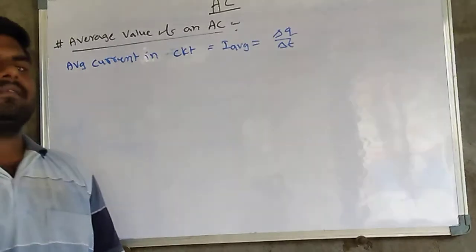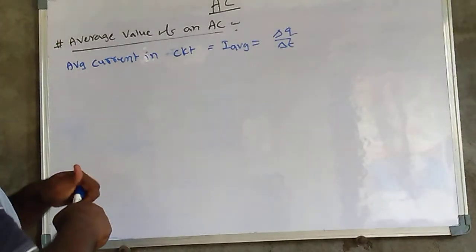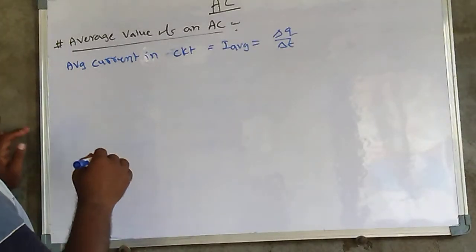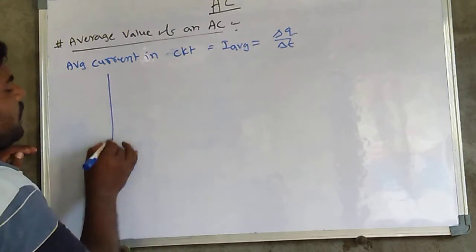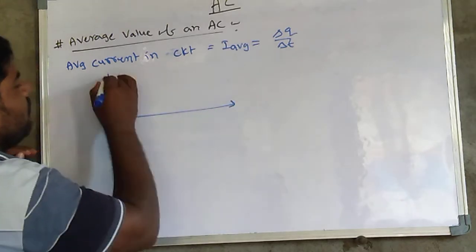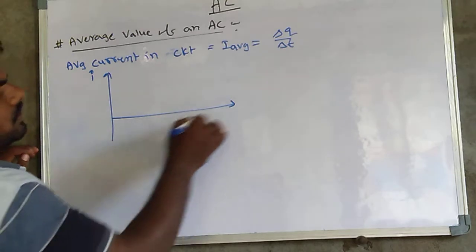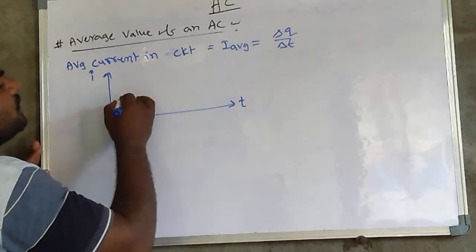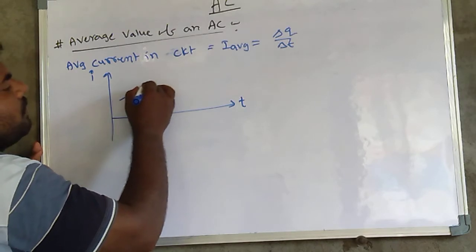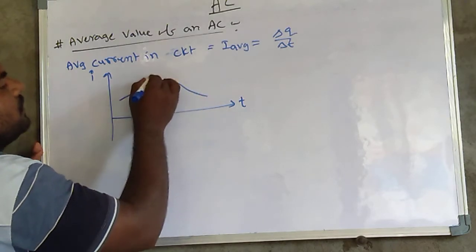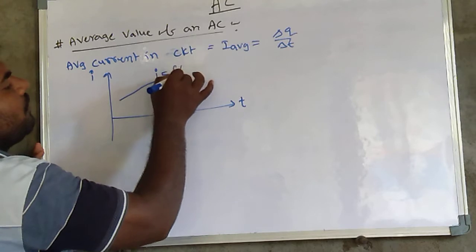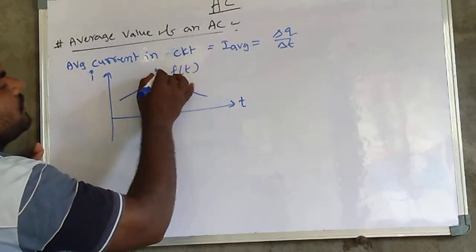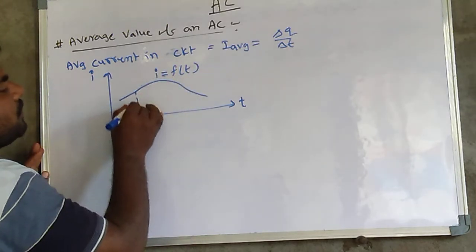Mathematically, we are going to discuss the current value on the y-axis and the time value on the t axis. Let us consider a time varying graph like this, I is equal to f of t. This current is changing with respect to time.